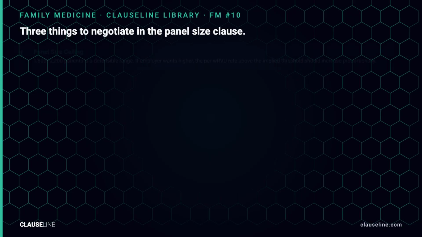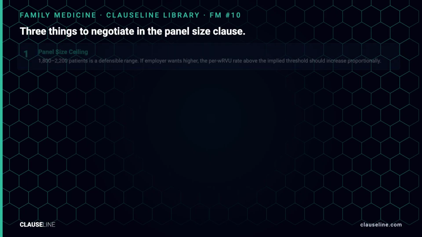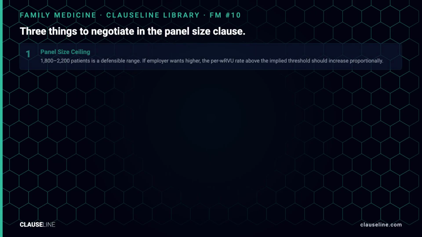The 2025 National Family Medicine data shows a median wRVU production of 6,028 and a median dollar per wRVU rate of $51.44. At 6,028 wRVUs, total compensation lands at $310,000, essentially the national incumbent median of $311,557.